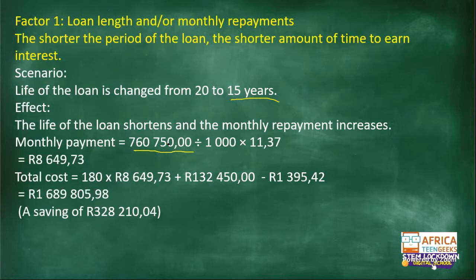So if you want to shorten your loan length, you need to be aware that you will need to pay higher monthly repayments, as opposed to a longer loan length, where you will decrease your monthly repayment. I hope you understand the correlation here. If you increase loan length, you reduce monthly repayments. If you reduce loan length, you increase monthly repayments. So it's vice versa. It's indirectly proportional. I hope you get that right now. Please feel free to stop me if I'm confusing you at any point.